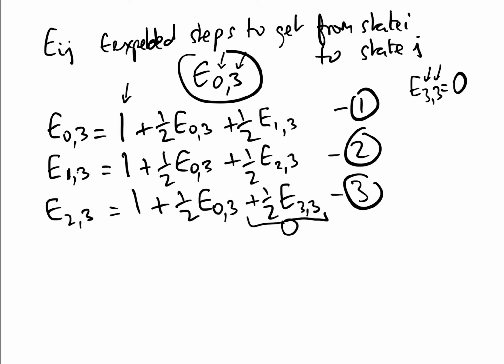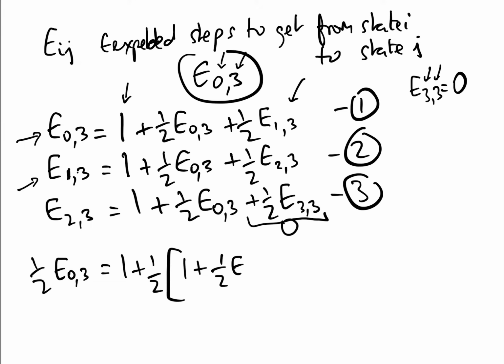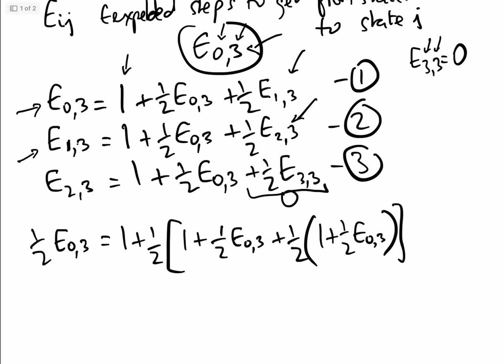So let's have a look. From this one here, we have that half E0 3 equals 1, add a half E1 3, and we're going to put in what E1 3 is here: 1 add a half E0 3. Remember, it's E0 3 that we want to find, which is the number of steps to get from 0 to 3, i.e. the number of expected coin tosses. Add a half E2 3, so we have to put E2 3 in: 1 add a half E0 3. All we have to do is tidy this up.